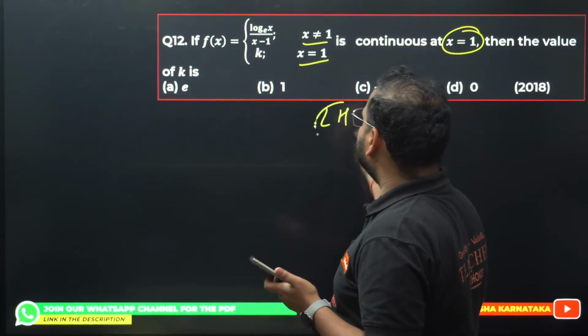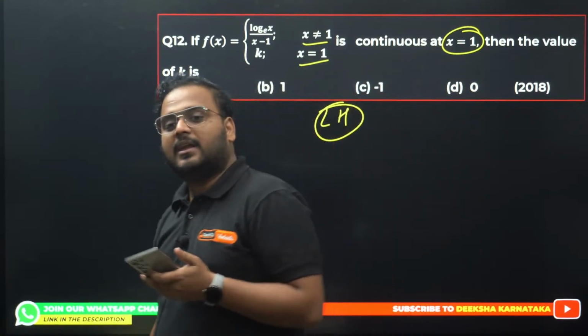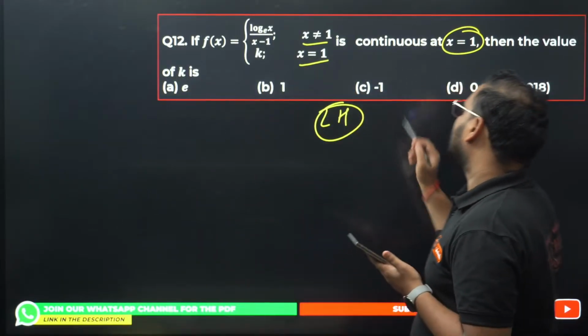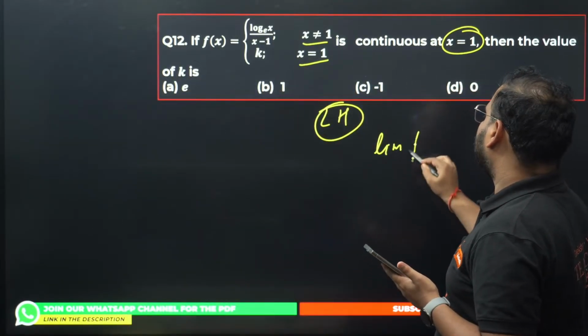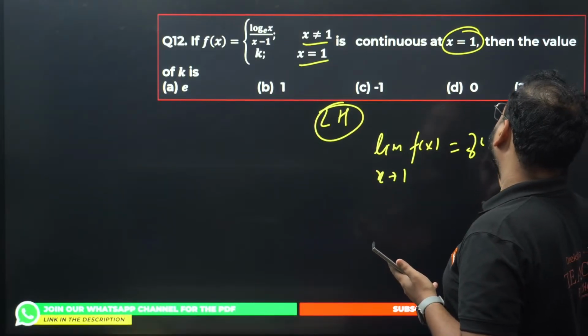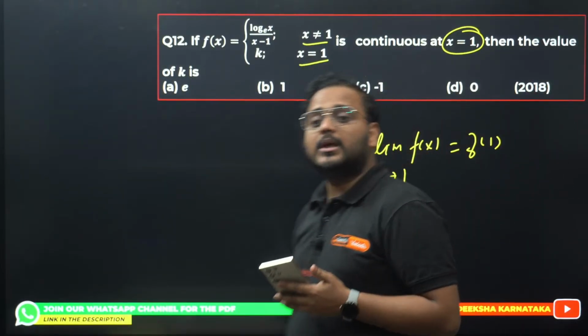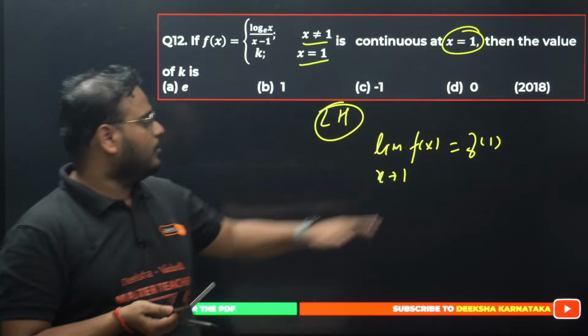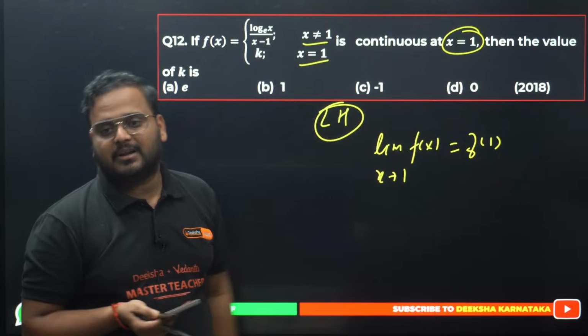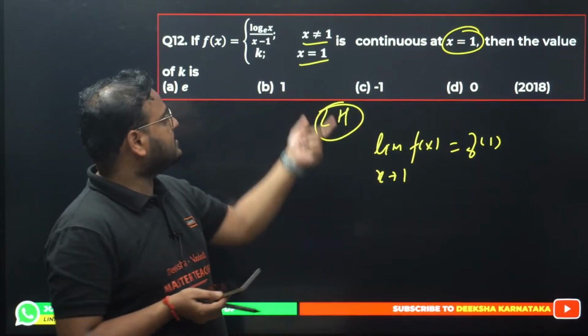L'Hospital rule is good enough to solve this question. So in the limit part, we're looking for continuity, right? You have to prove that limit of f(x) when x tends to 1 should be equal to f(1). That's the rule to prove continuity. So from the definition point of view, differentiate this under the limit, that is called limit L'Hospital rule, and get the answer. Check what is coming.